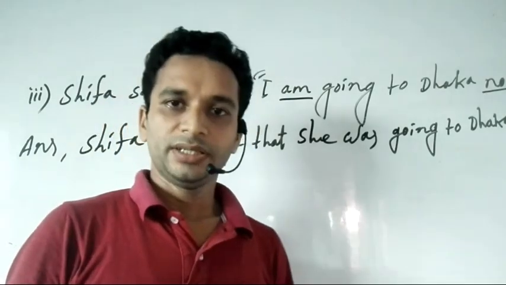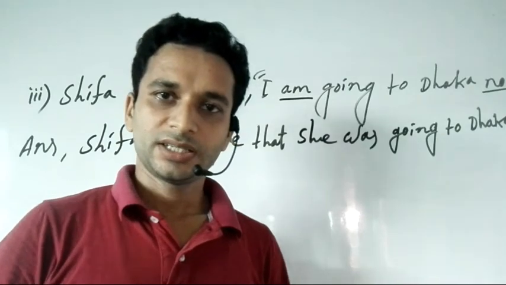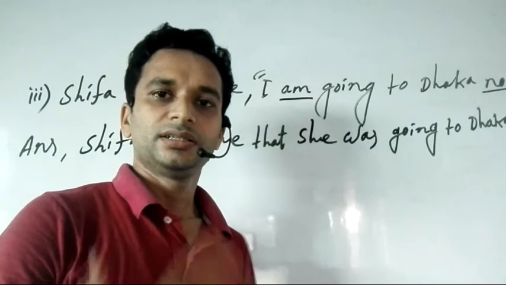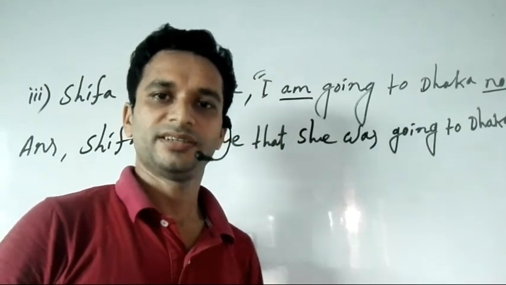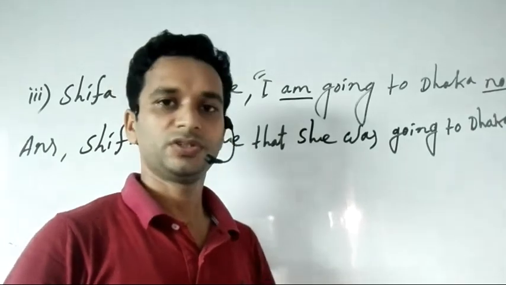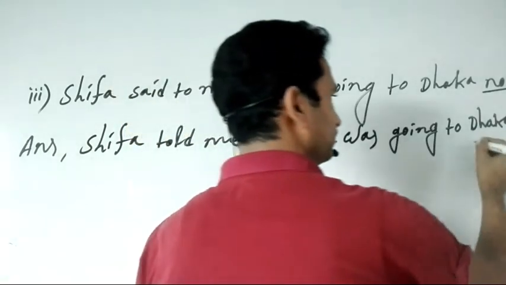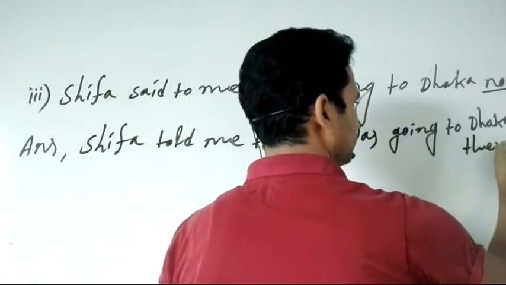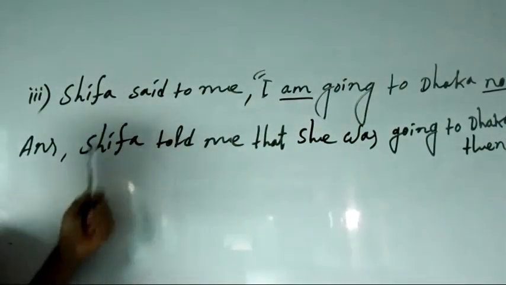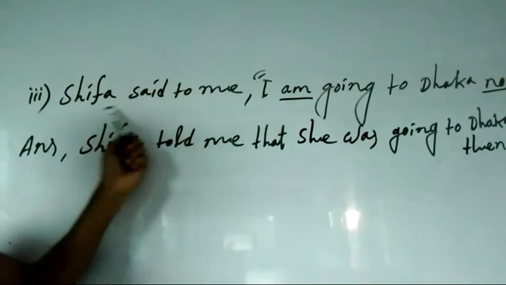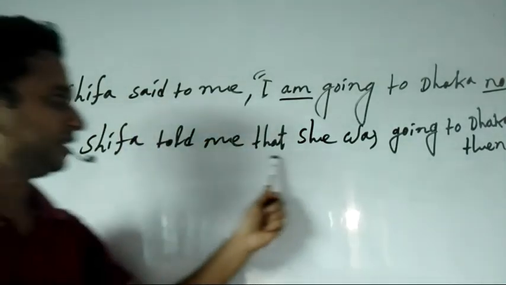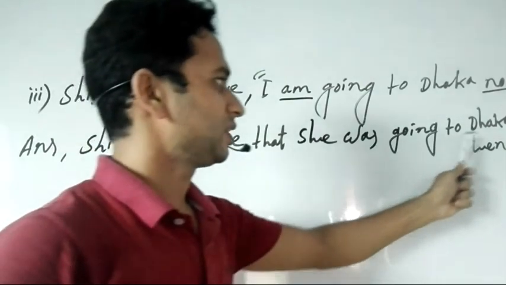For today, we should write that day. For tomorrow, we should write the next day. For yesterday, we should write the previous day. And for now, we should write then. That means the indirect form of this direct speech is: she told me that she was going to Dhaka then.